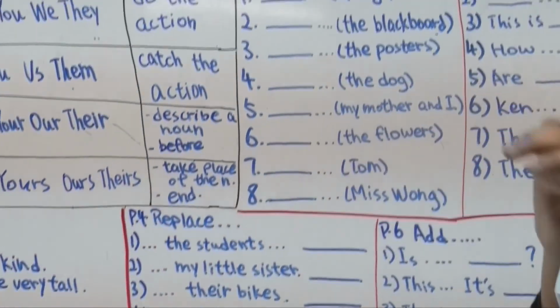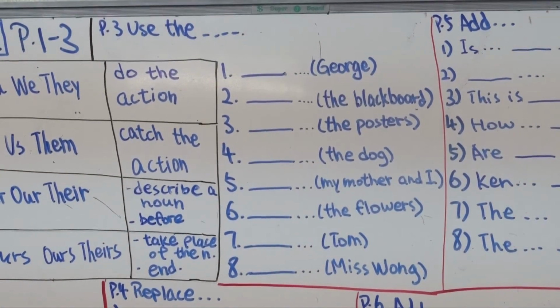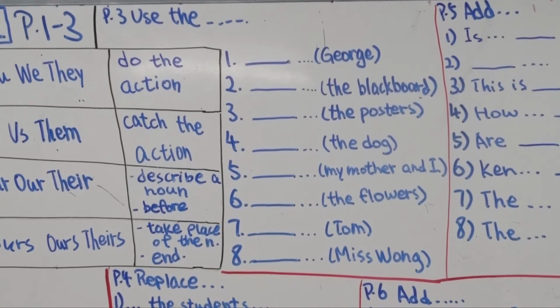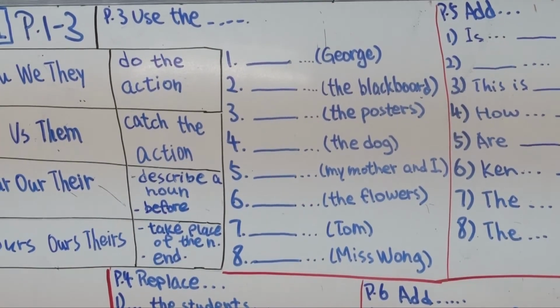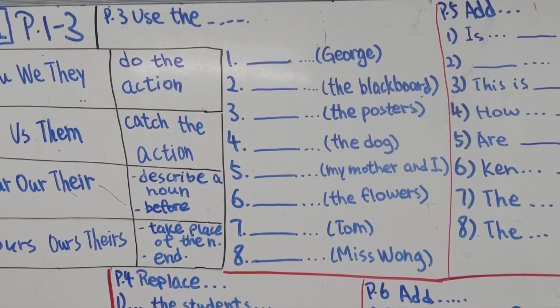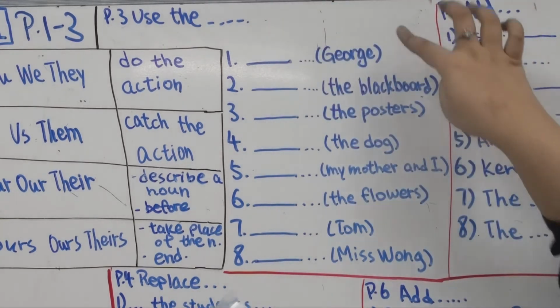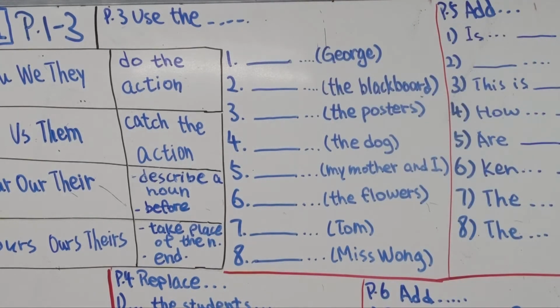Page number 3, it says, use the correct subject pronouns: he, she, it, I, you, we, they. You have to complete this part using these subject pronouns. There are some choices for you, right? So it will be easy for you to do. So, number 1, George is dreaming. What do you think? Which subject pronoun do we use for George?